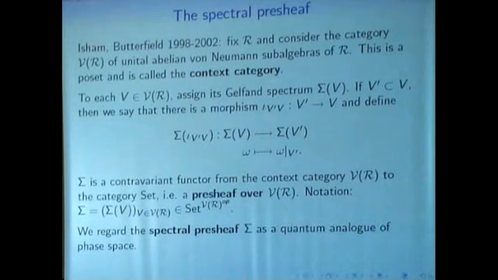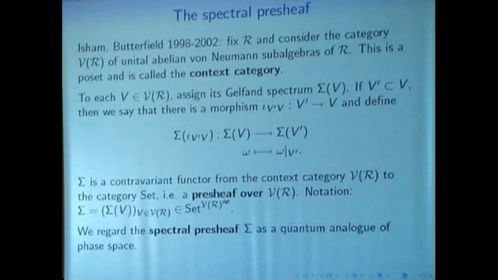You can have an abelian subalgebra, and you have some smaller abelian subalgebras lying in there, and so the simple thing is that we have at most one morphism between two objects in this category. And these morphisms are denoted by iota V'V, where V' is contained in V, simply all the inclusions. So we call this the context category, and it's denoted by V(R).